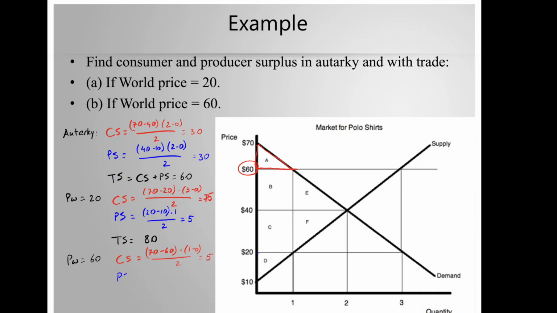Producer surplus is now much higher. So it's the area below the price above the supply curve. There's this large triangle here. And this area is 60 minus 10 times 3 minus 0 divided by 2, which is equal to 75. Finally, the total surplus is the sum of consumer and producer surplus, which is 80. And so this shaded area is now what was gained by the producers in addition to all the previous surplus that is still in the society.